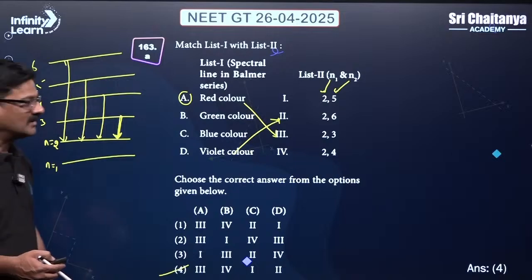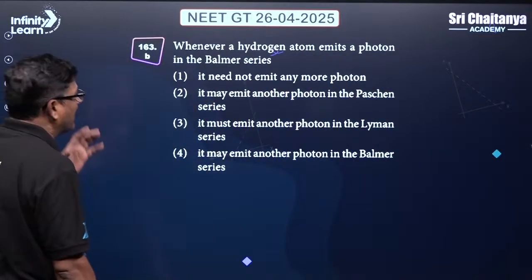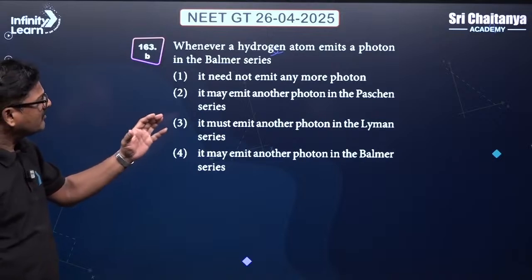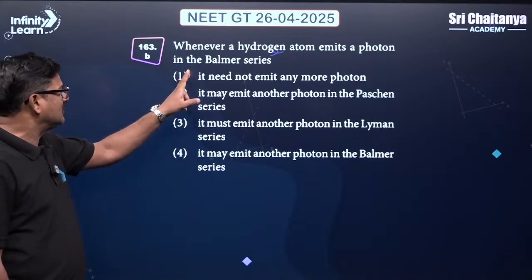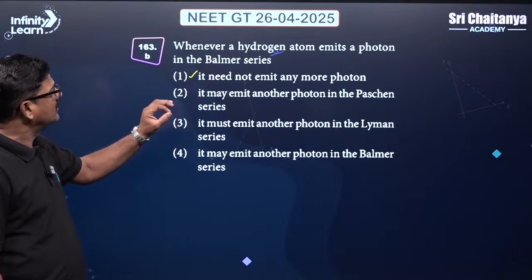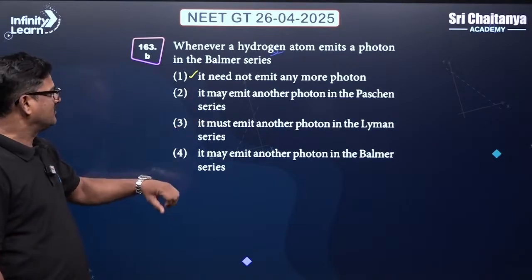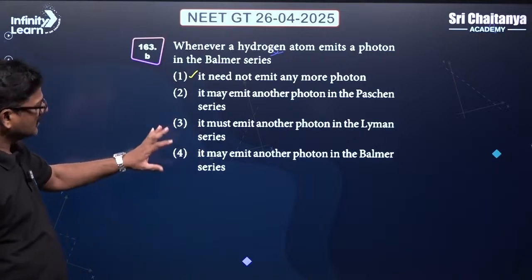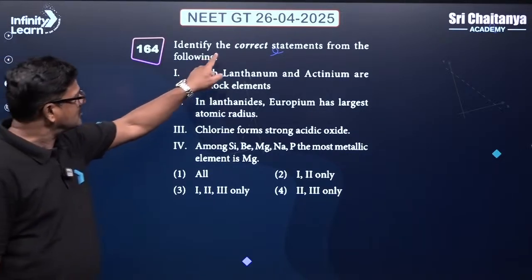Understand? Clear? Talking about one more: whenever a hydrogen atom emits a photon in the Balmer series, it need not emit any more photons. No. It can be done with this. Yeah, okay, it may emit another photon in the Paschen series. It can be true. So a combination of options should be there. It is not given here.